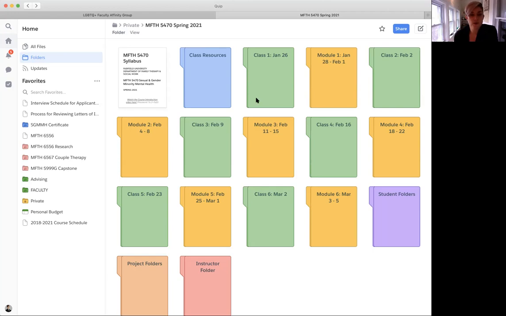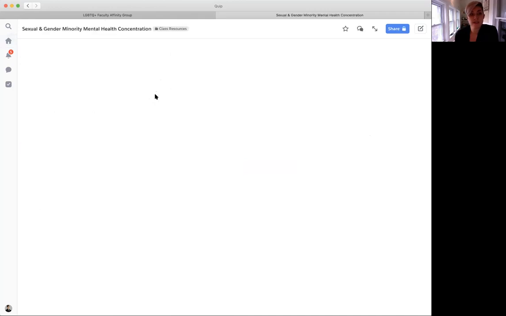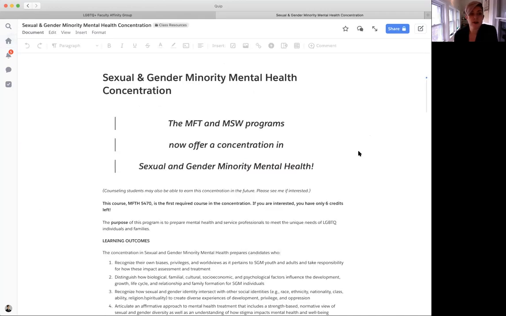When you get in this folder, many of these folders will be locked to you. You'll only have available to you the folders that are currently active, so there'll be a locked symbol on there. In the class resources folder, there's some tech stuff. There's also information about the sexual and gender minority mental health concentration, which we'll talk about in class.